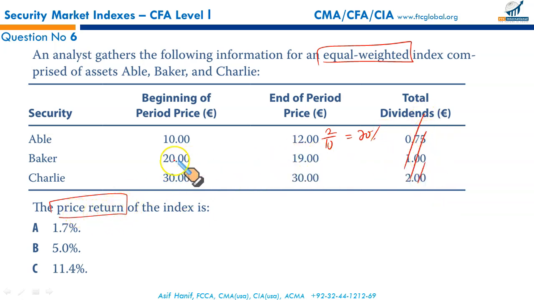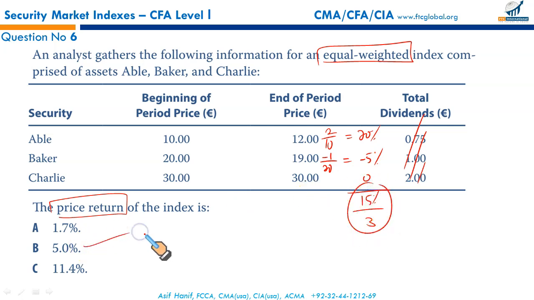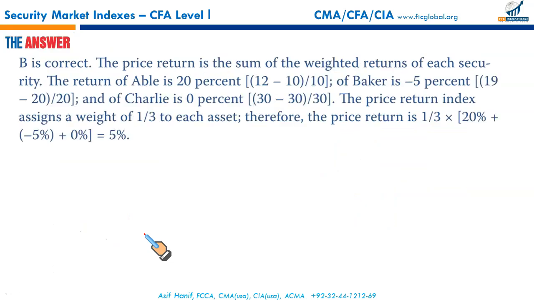Then the return here is negative 1 based upon 20. It will give you negative 5%. The last one, there is no return at all. So the total is 20 minus 5, 15%. Since there are 3 securities, 15 by 3, 5%. So the return will be 5. That makes B the correct option. Right? So if it's equal weighted, you simply take the individual returns on the securities and take the average.